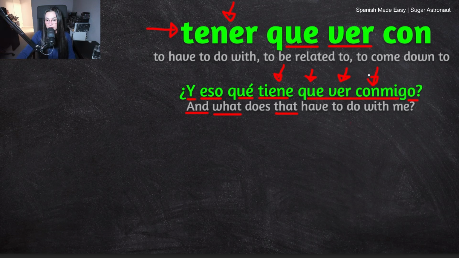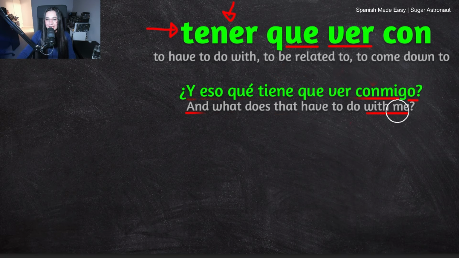We have con here at the beginning, but then we have migo, conmigo. That whole word means with me. If you want to say with her, then you will say con ella, or with him, con él. So conmigo is a specific word that means with me.